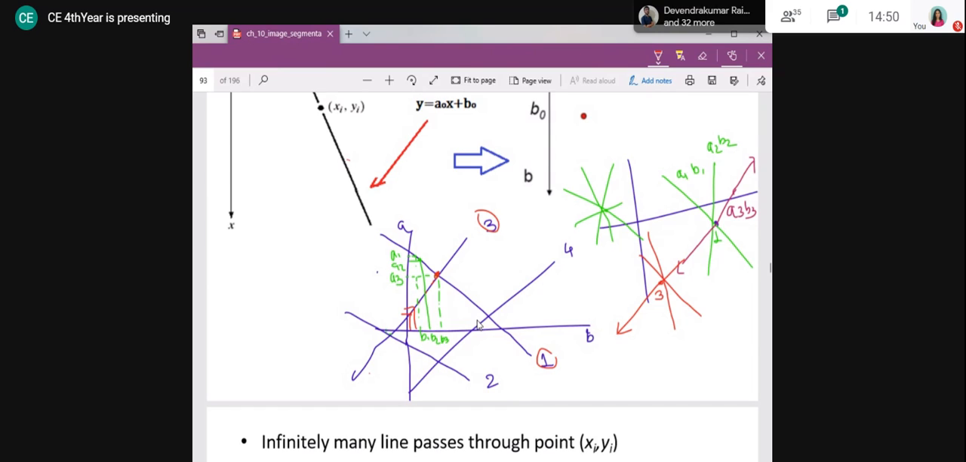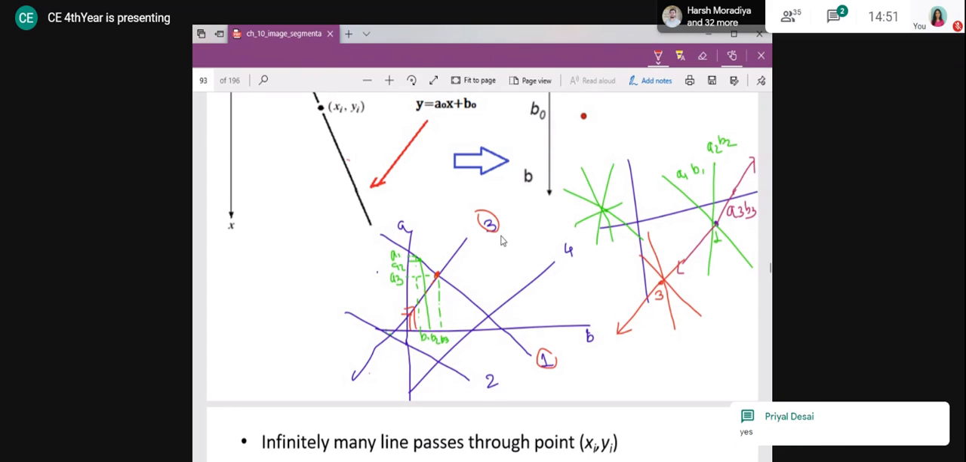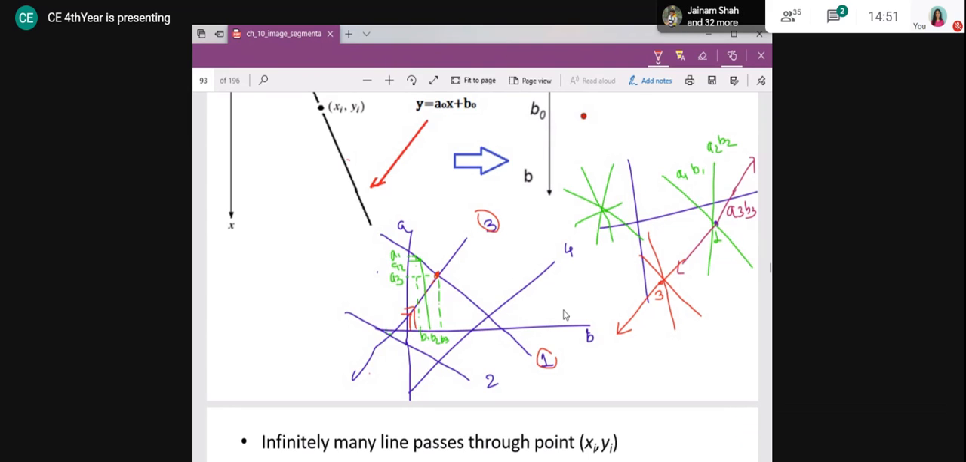So now my question is, what about point 1 and 2? Are they linear? Point 1 and 2, are they linear? Okay, point 1 and 3, are they linear? Are you clear about it? Point 1 and 3 are linear?